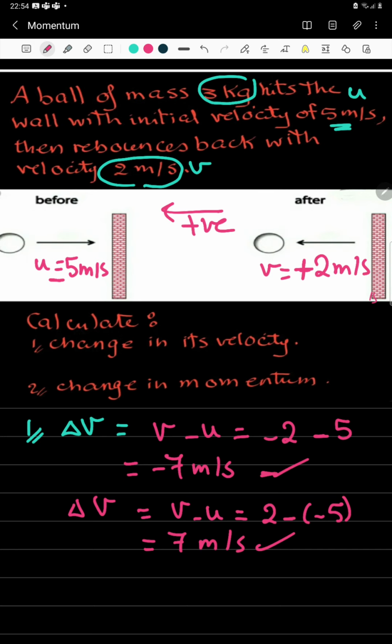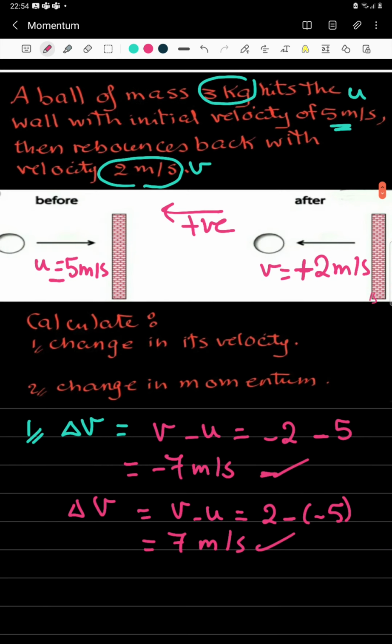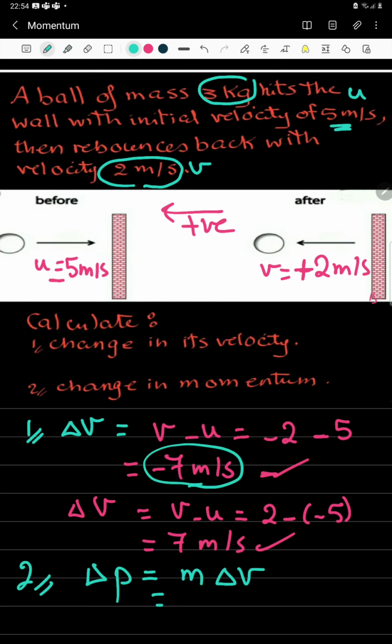It makes no difference whether it has got a negative sign or positive sign, because this depends on my assumption of the positive direction. But what about the mass, the change in momentum? The change in momentum is equal to mass multiplied by the change in velocity. For some of you who used this first method, they assume that the positive is going to the right.